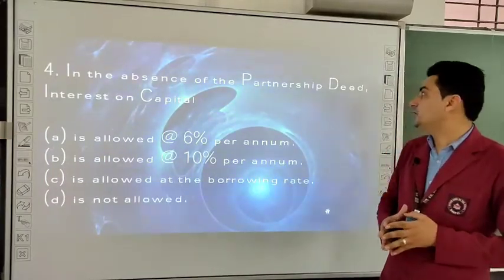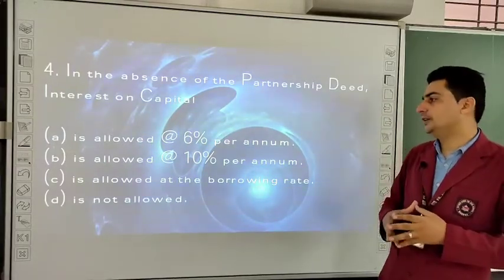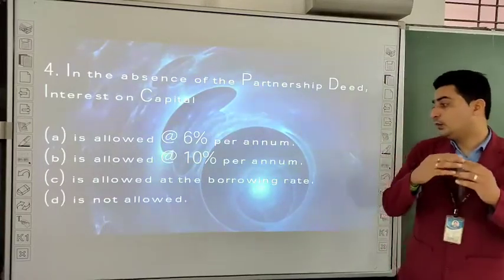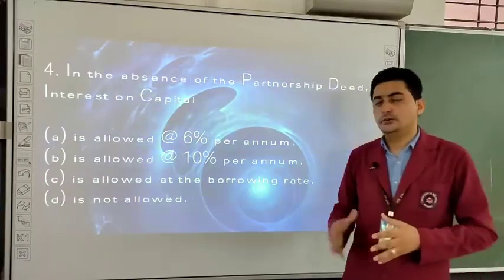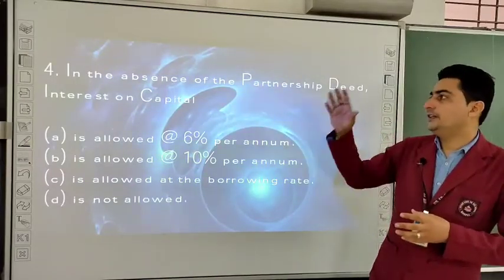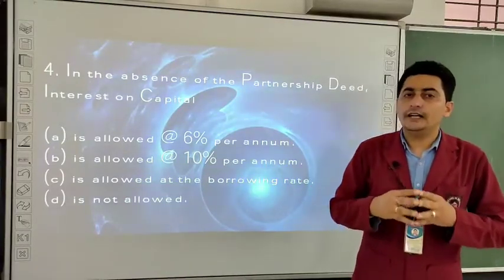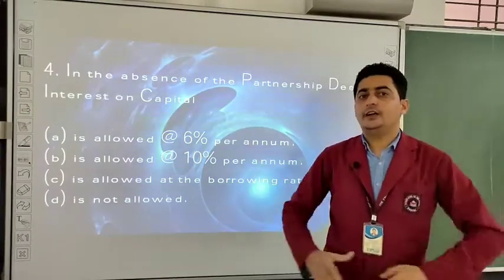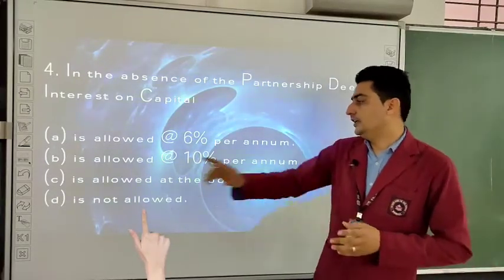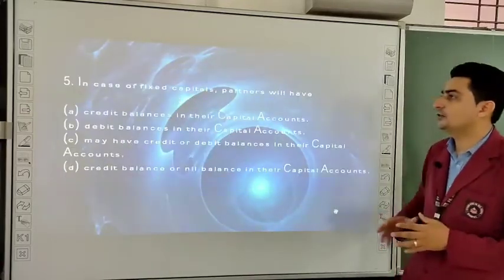In the absence of partnership deed, interest on capital is allowed at 6% per annum, is allowed at 10% per annum, is allowed at the borrowing rate, or is not allowed. So as you all know, when there is absence of partnership deed, we are not allowing any kind of interest on capital. So the answer will be is not allowed. Okay students, let us go for the next.